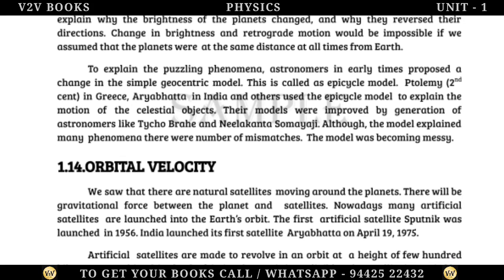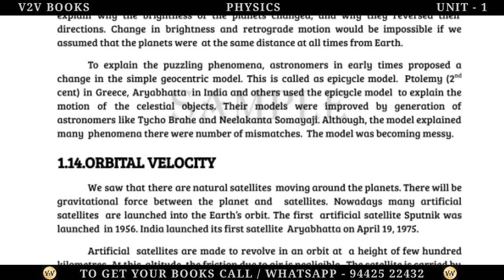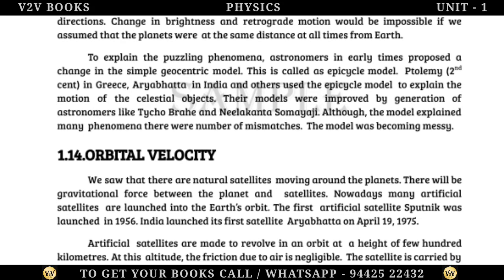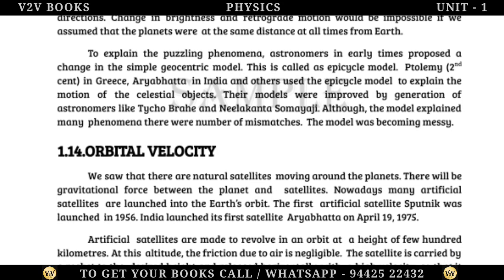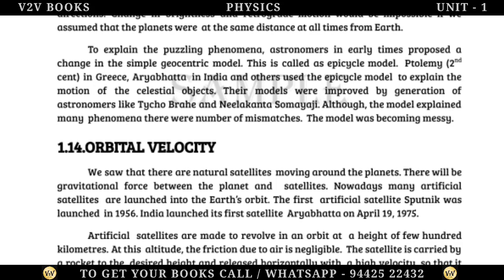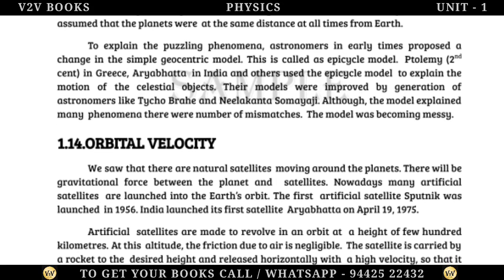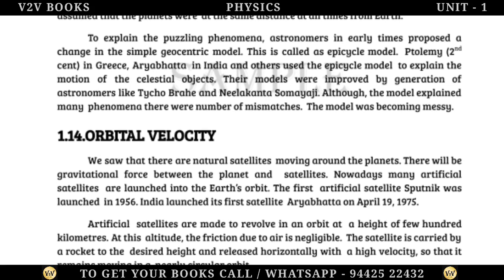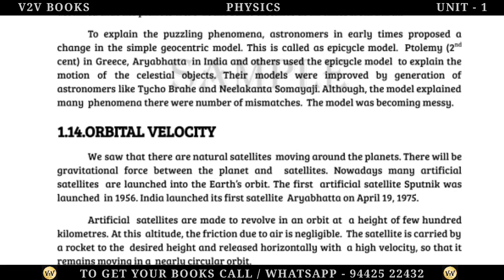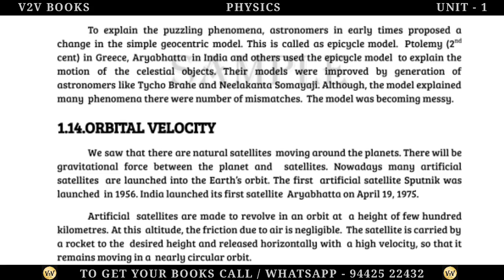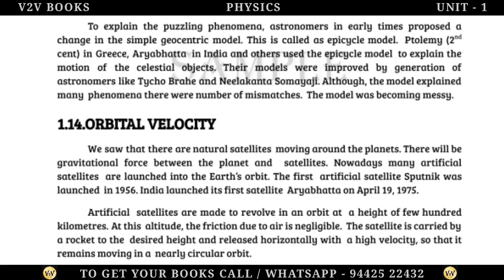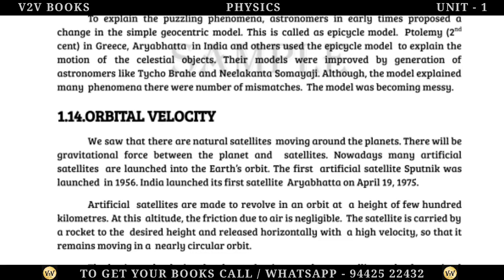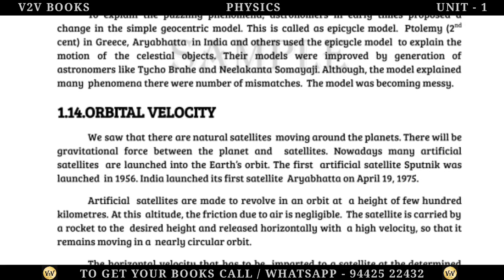Orbital velocity. We saw that there are natural satellites moving around the planets. There will be gravitational force between the planet and satellites. Nowadays, many artificial satellites are launched into the Earth's orbit. The first artificial satellite Sputnik was launched in 1956. India launched its first satellite Aryabhatta on 19 April 1975.